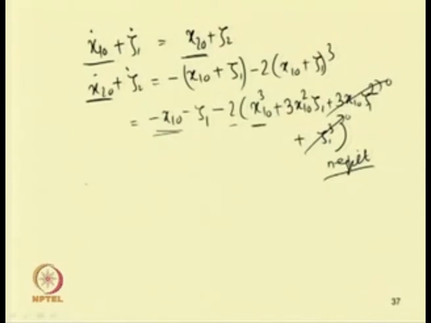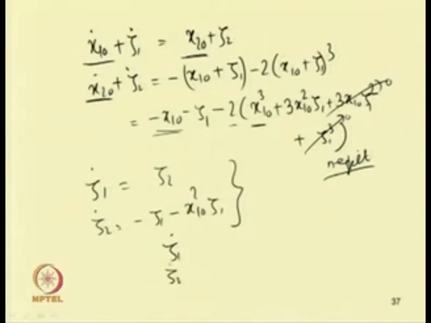So, we can write zeta 1 dot equal to zeta 2 and zeta 2 dot equal to minus zeta 1 minus 6 x1 0 square zeta 1. So, one can write this way, zeta 1 dot, zeta 2 dot equal to the matrix 0 1, minus 1 minus 6 x1 0 square, 0, into zeta 1, zeta 2.